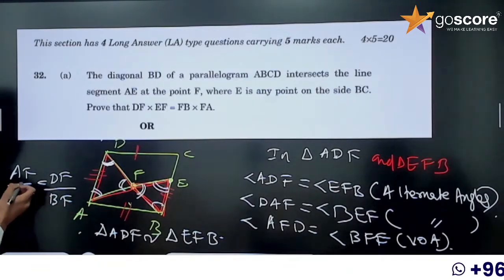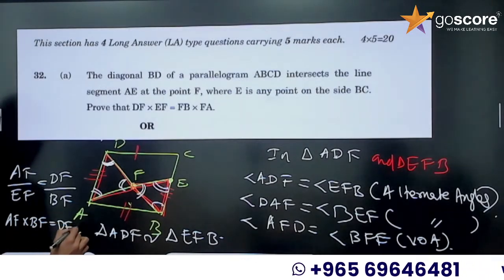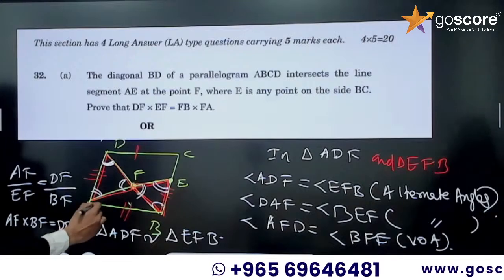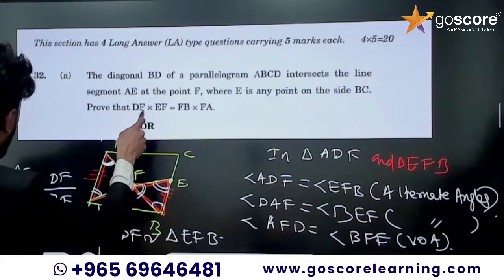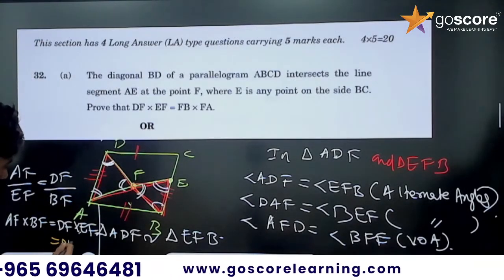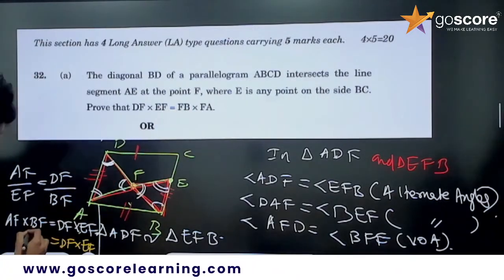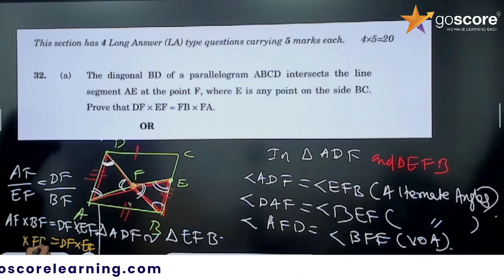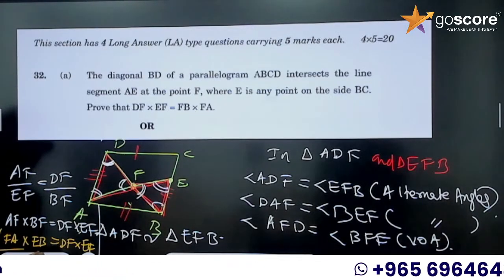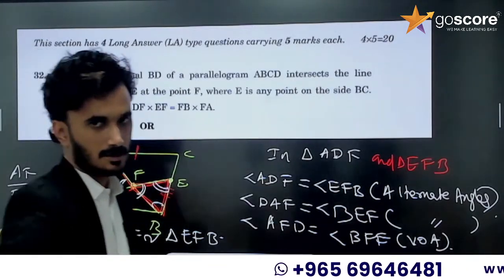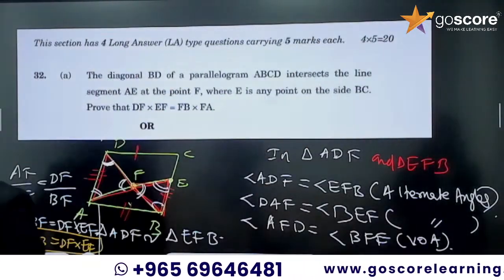So AF is multiplied with BF is equal to DF multiplied with EF. Just look at the question, just interchange. Look at the question, DF, right? Here it is DF into EF, right? EF, then FB. BF we can write as FB. What is AF? FA. So this one is a 3-mark question, actually. So you will get the full marks.